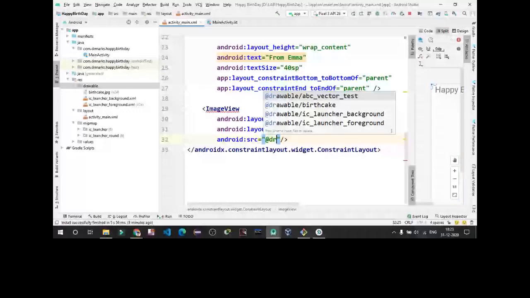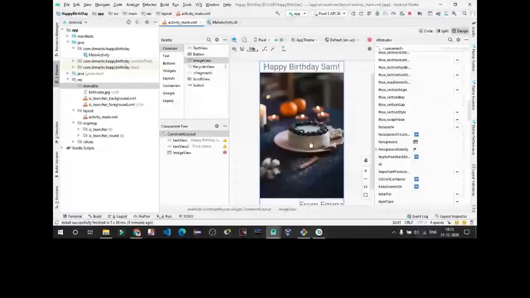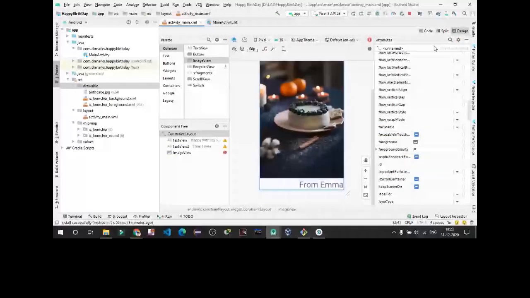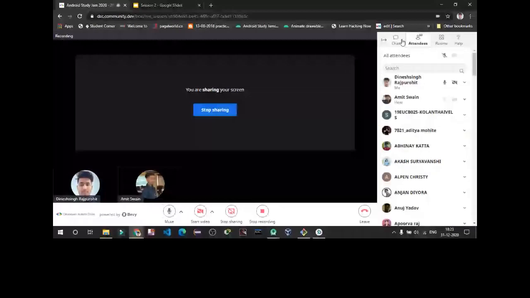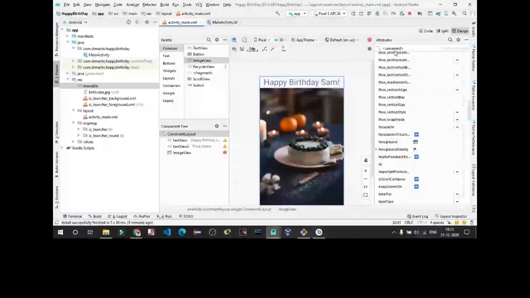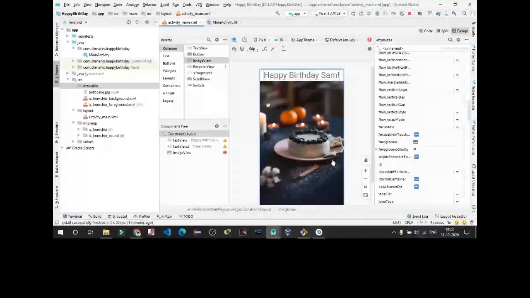Now you can see in design that we have got an image here. Happy birthday, Sam. And the image is already in our layout. So in this way, we will add an image. Now run our application.